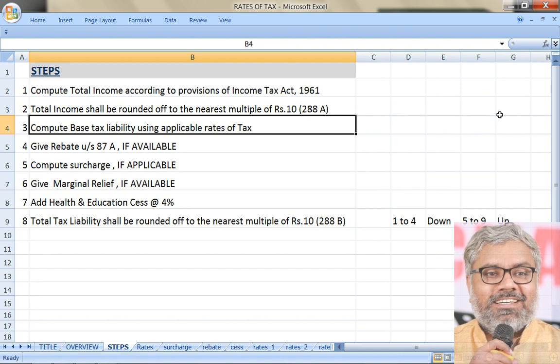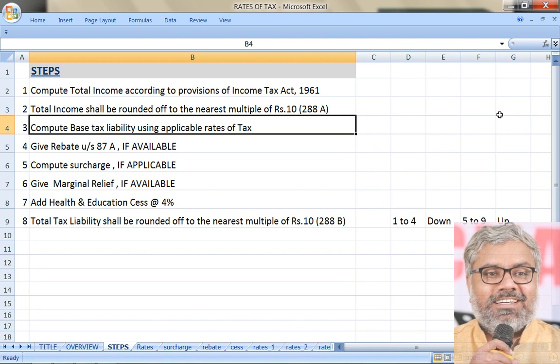Then once we have that rounded taxable income, we need to compute the base tax liability using the applicable rates of tax. What are those rates of tax? That is what we are going to discuss in this topic. Once we have used the rates of tax to calculate the base tax liability, then we have to give rebate under section 87A.